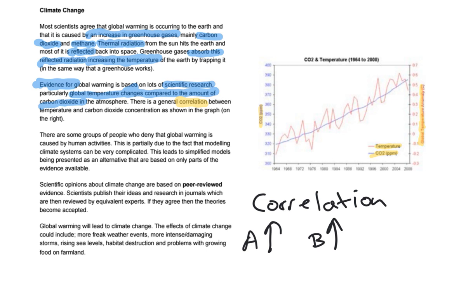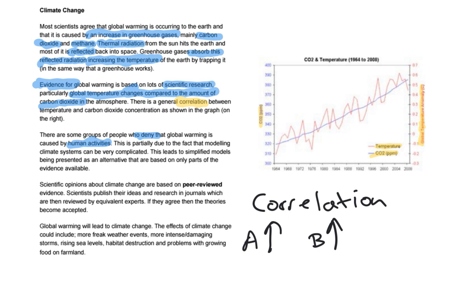There are some groups of people who deny that climate change or global warming is caused by human activities. So these are our deniers. There are people who deny that it's caused by human activities. And there's lots of reasons for this, but partially this is due to the fact that modelling climate systems can be very complicated. So modelling means kind of predicting them, suggesting why they're happening. It can be very complicated, so it can be very difficult.